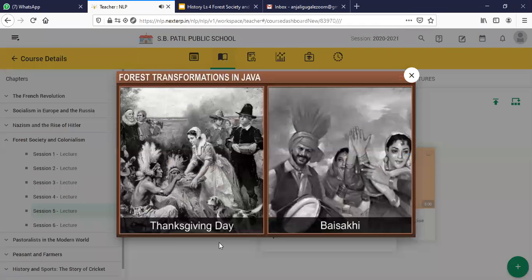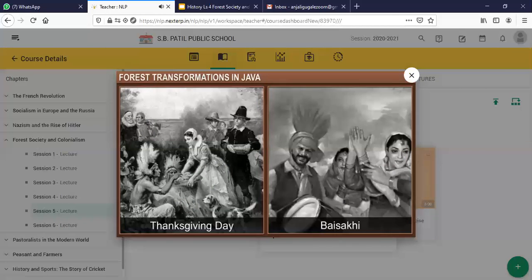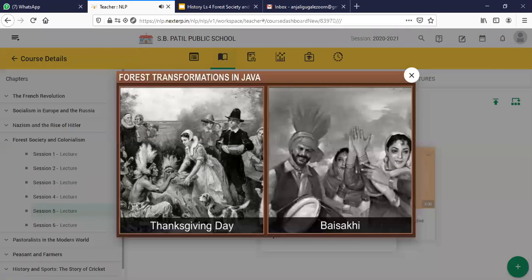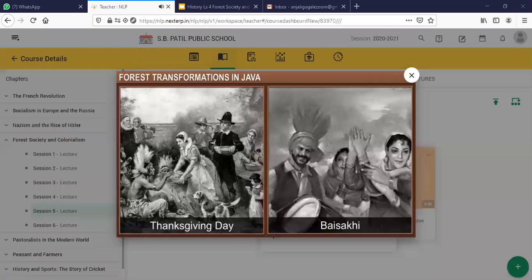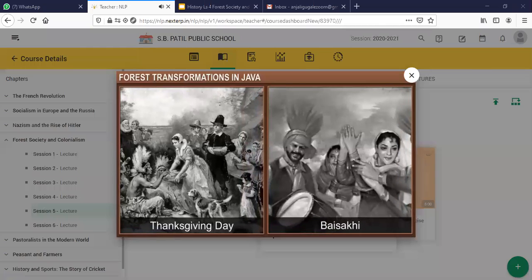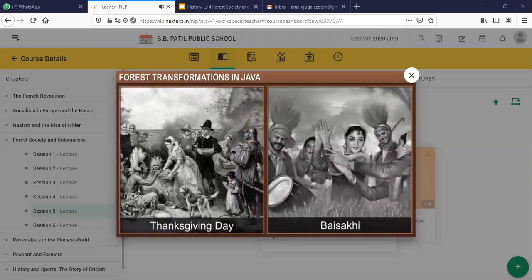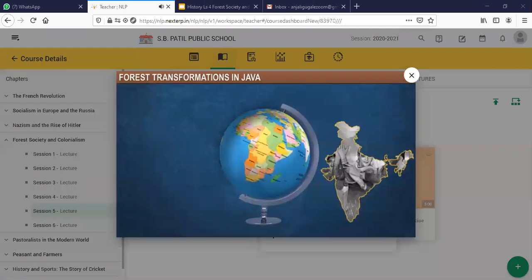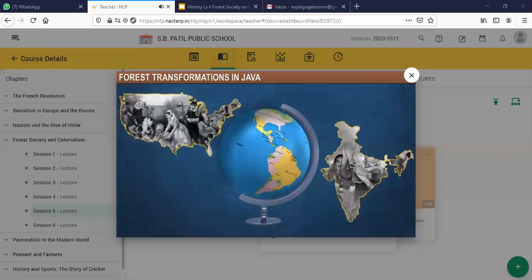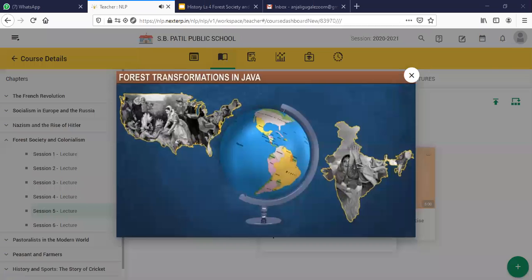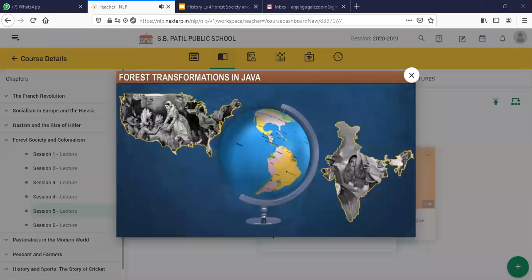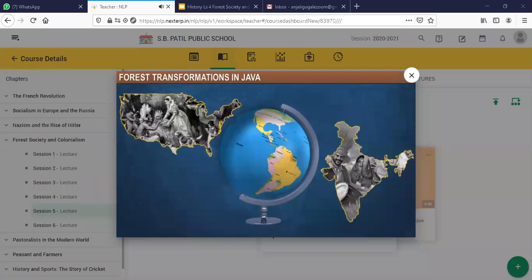What would you say if I told you that when people in the US celebrate Thanksgiving Day, they're actually celebrating a counterpart of Vaisakhi celebrated in India, and vice versa? Even though the two festivals are celebrated by the people of two different countries with different customs and rituals, they are similar to a great extent.